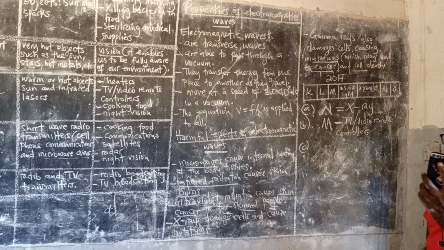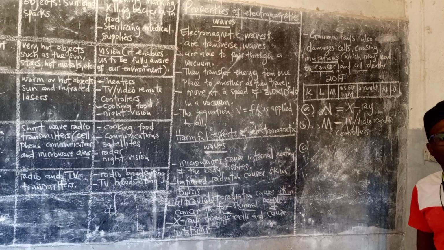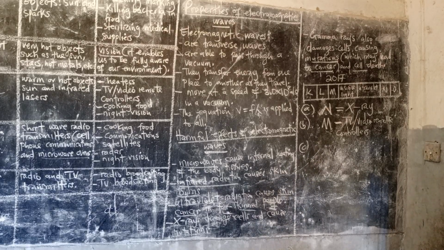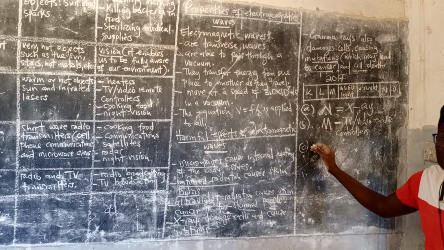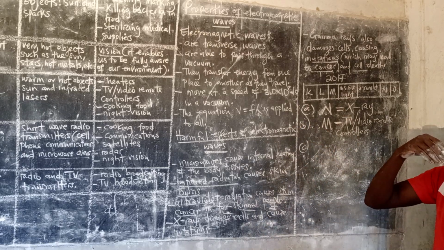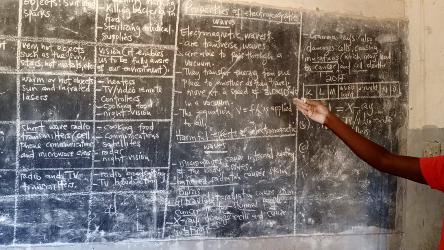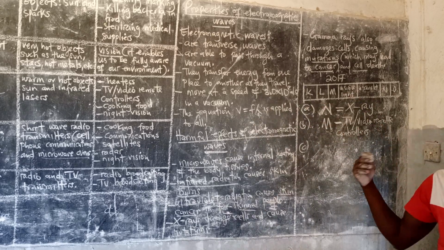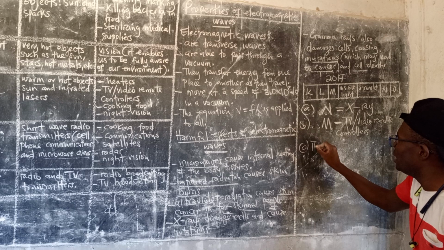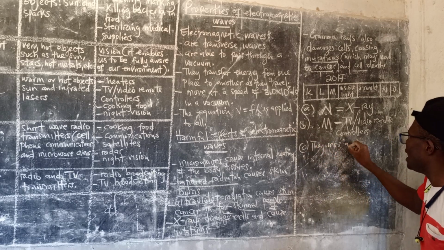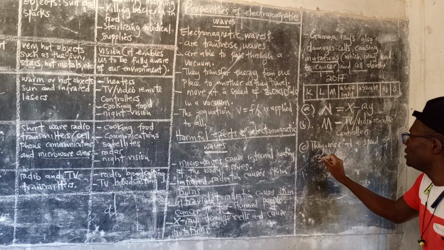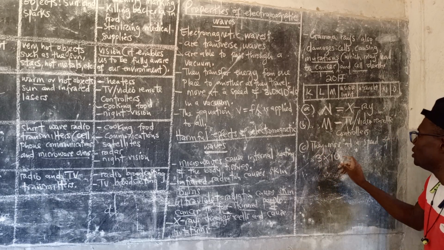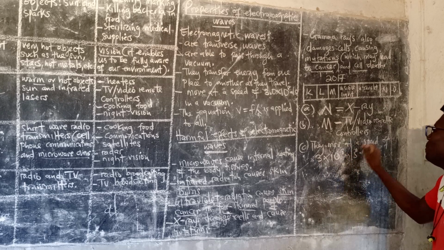Then C: state one property which is the same for all electromagnetic waves. Any one of these properties: they travel in a vacuum, they transfer energy, they move at the speed of 3 times 10 to the power 8 meters per second.